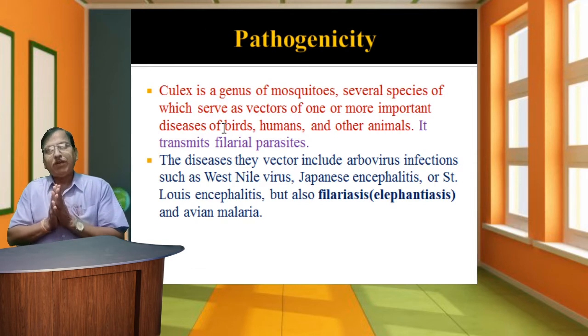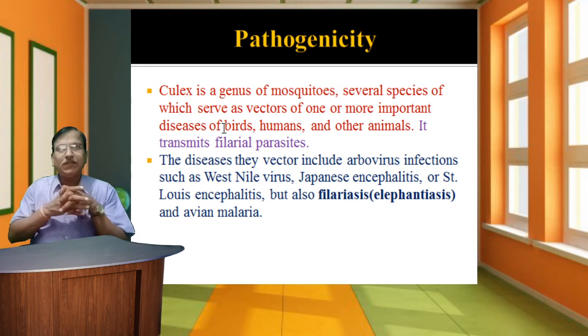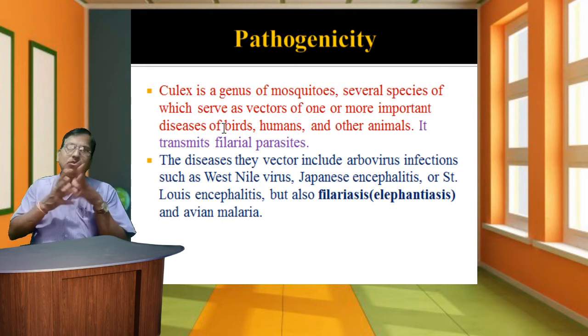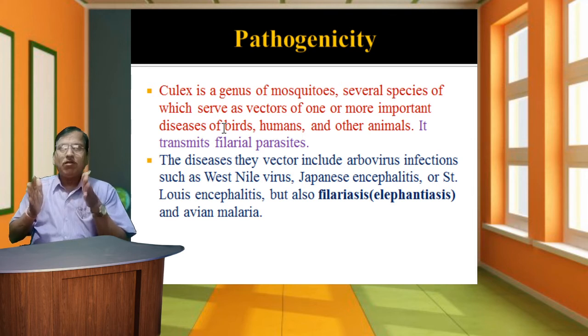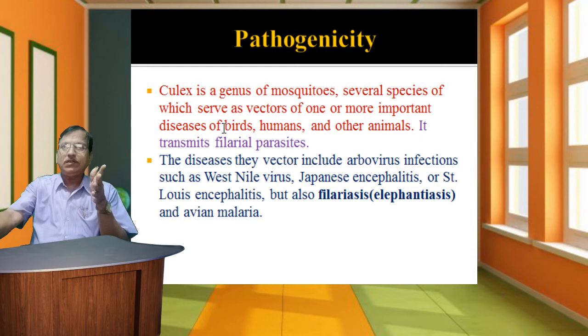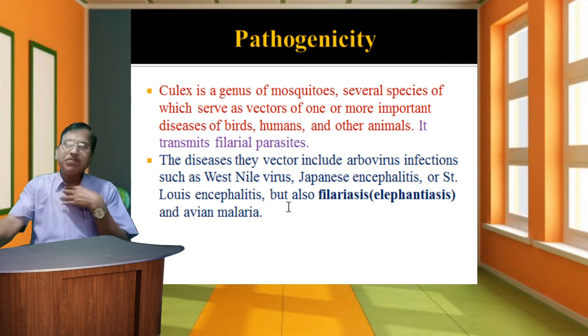The next topic is pathogenicity, meaning which types of diseases are transmitted by the Culex mosquito species. Culex is a genus of mosquitoes, several species of which serve as vectors of one or more important diseases of birds, humans, and other animals. It transmits filarial parasites. The diseases they vector include arbovirus infections such as West Nile virus, Japanese encephalitis, or St. Louis encephalitis, but also filariasis.